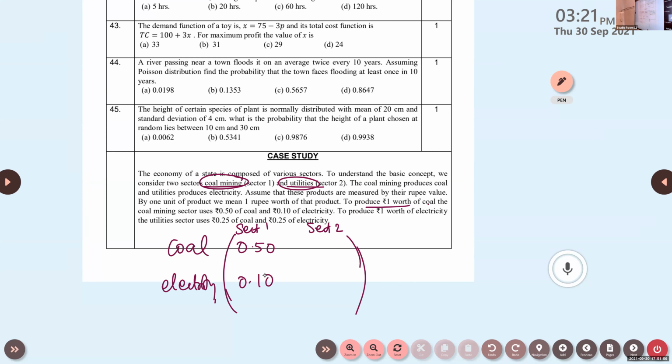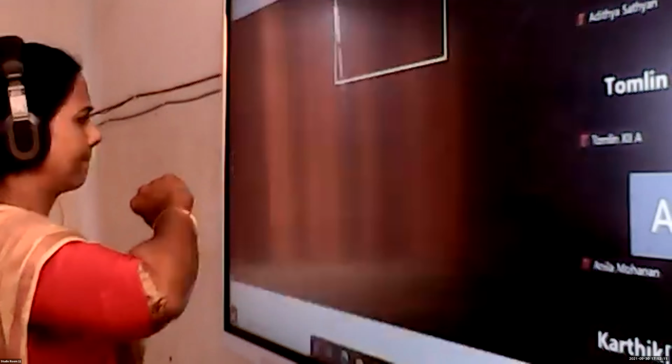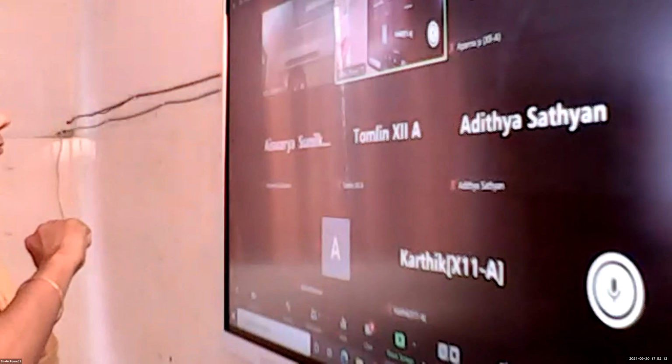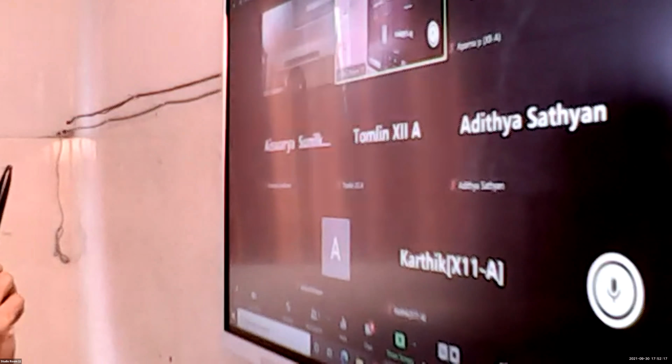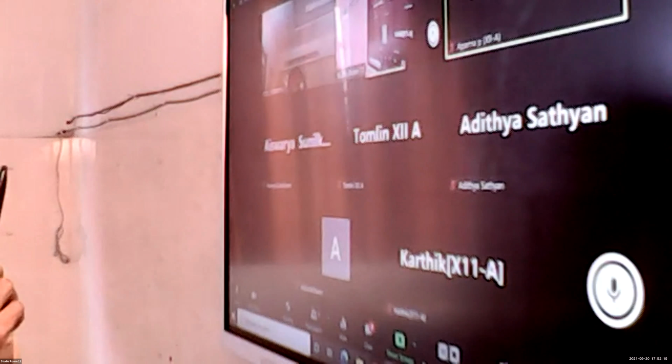And what about sector 2? Sector 2 uses 0.25, and here also 0.25. Is it correct? Tomlin, how will you arrange it? Is it correct, Aparna? Yes, ma'am. How to arrange it?